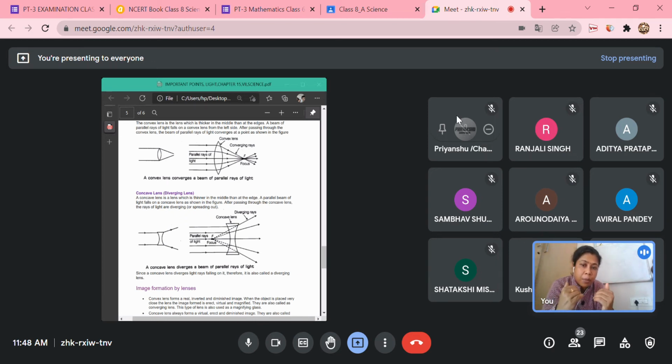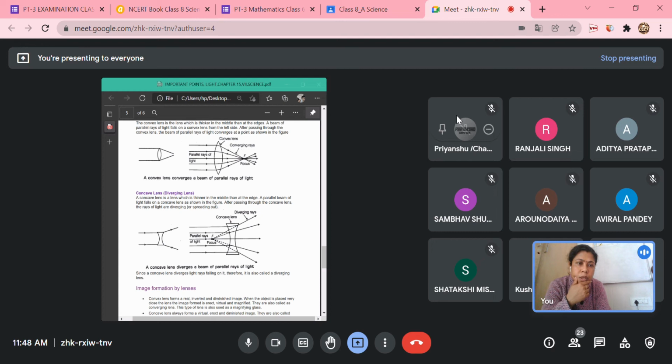It will be opposite in case of the concave lens. The parallel rays coming, after passing through the concave lens, what will happen? They will diverge away and they will never meet. And if we suppose these diverging rays are extended backward, we will see they meet at a point that is called the focus. Is it clear? Yes, ma'am.